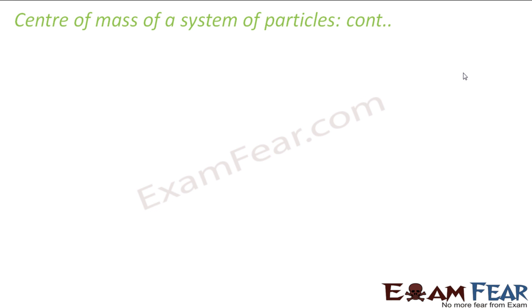Now let us talk about the center of mass in case of 2 dimensions and 3 dimensions, because till now, whatever examples we considered, either for 2 particle system or n particle system, we assumed only the x-axis. Let us consider 2 dimensions. Suppose I consider a system having many particles, m1, m2, m3, m4, and so on.